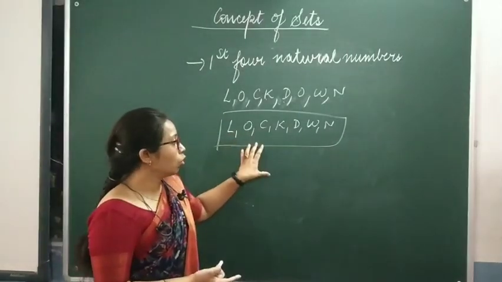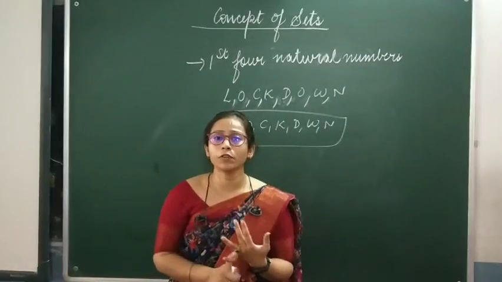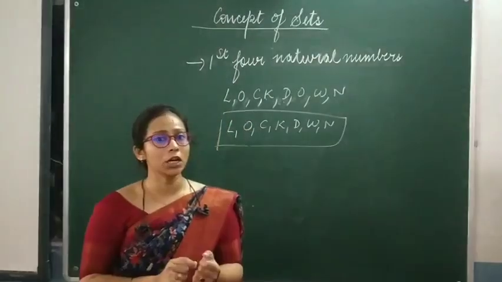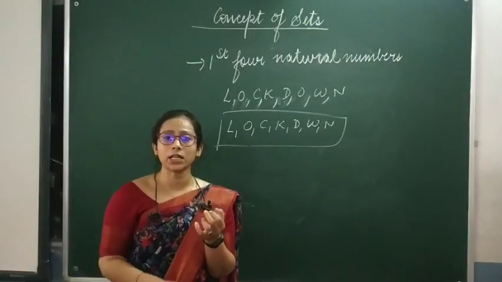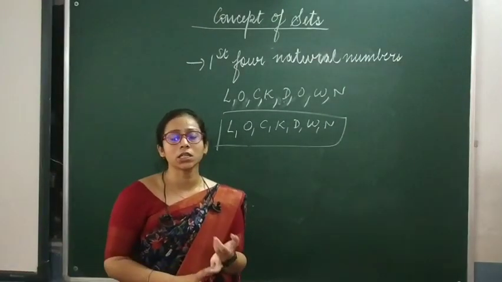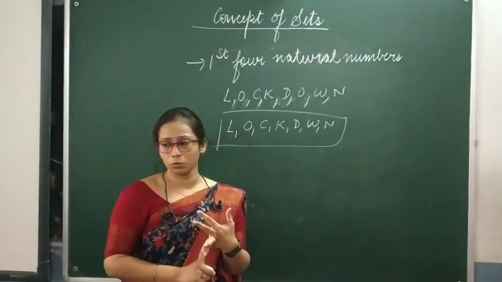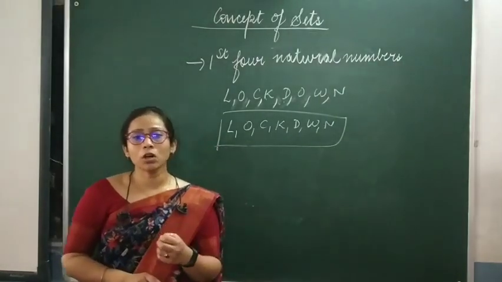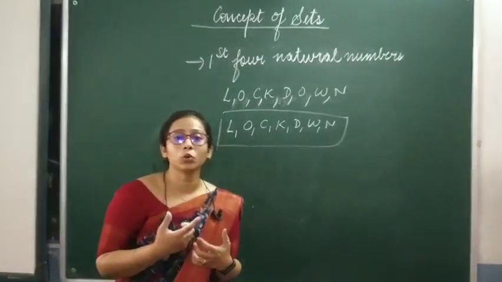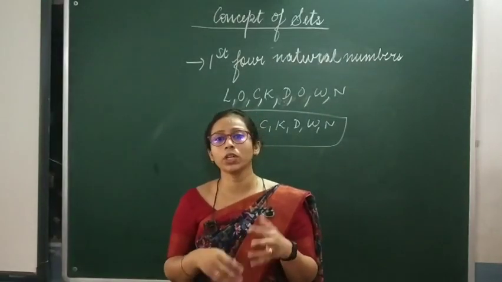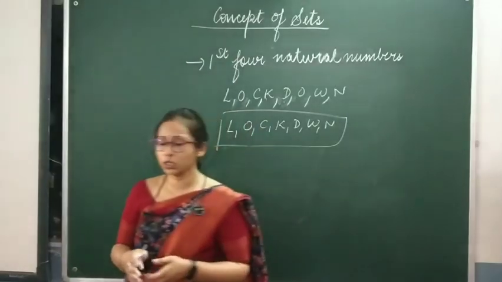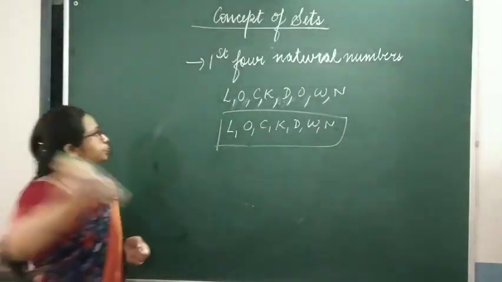So I hope the basic definition of a set, and the words used in it, well defined and distinct, are now clear to all of you. Now let us talk about a few more things: how do we name the set, and how do we represent the set.